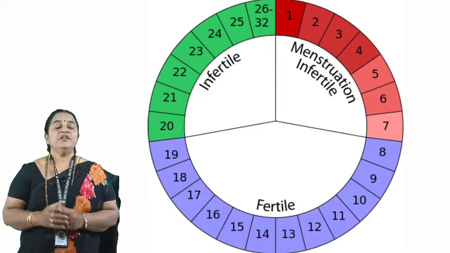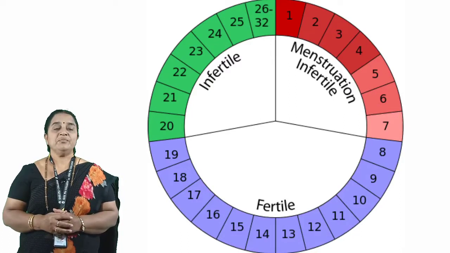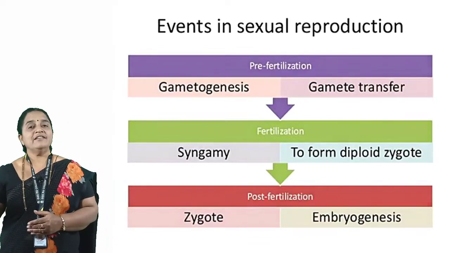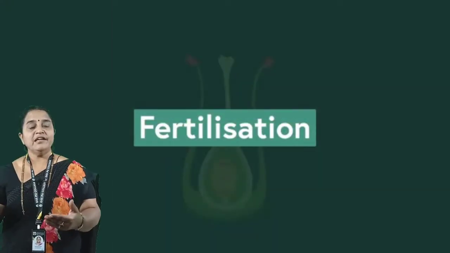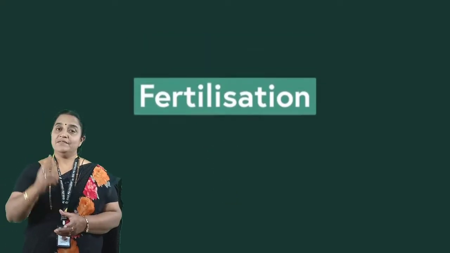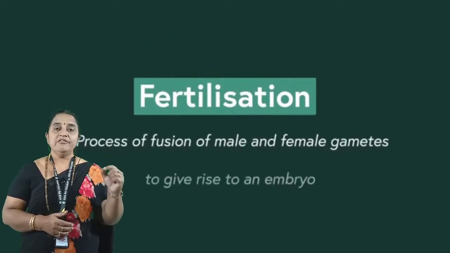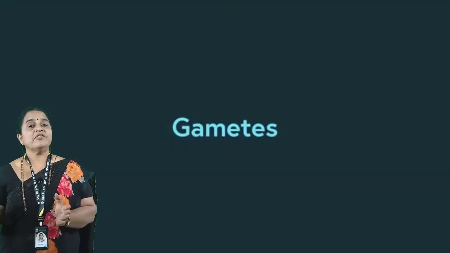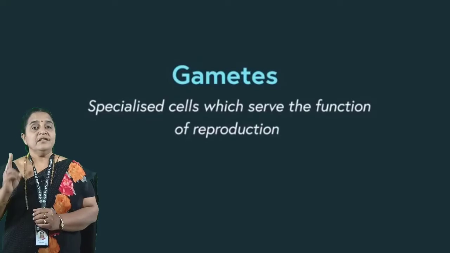Let us come to the phases involved in sexual reproduction. The first phase is pre-fertilization, meaning before fertilization. What exactly happens in sexual reproduction? There are two events. Event number 1 is gametogenesis. Event number 2 is transfer of gametes.